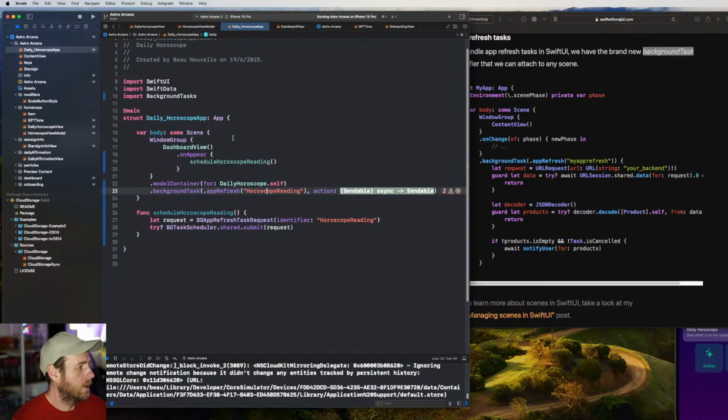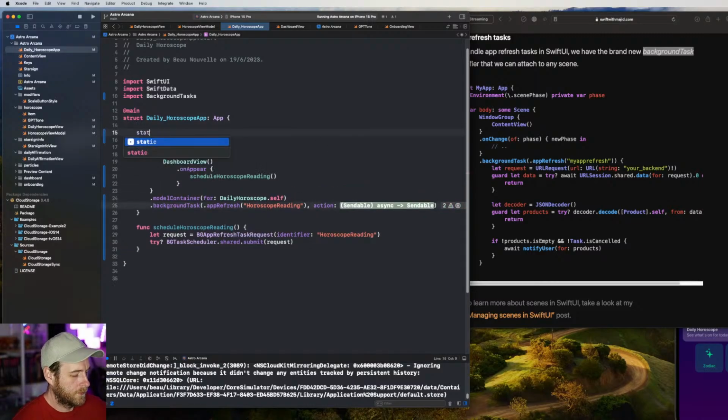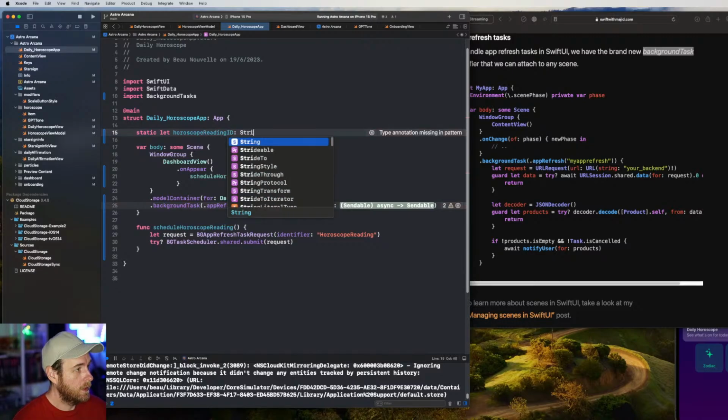Should actually call it refresh ID. Now we'll call it ID. And I just want to throw this up here just so it's a little bit cleaner.